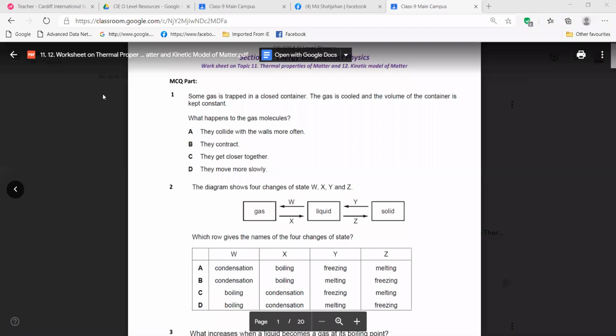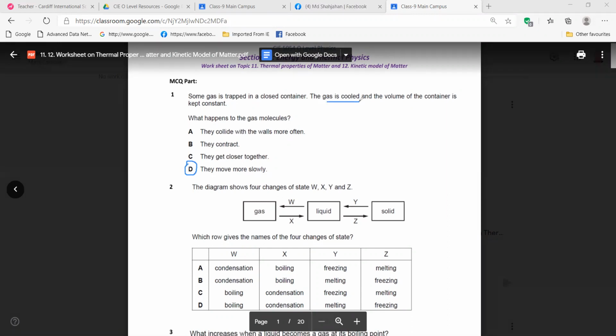You see, one thing you should do: take notes in your copy. Here the answer is D. They move more slowly. Why, sir? I also said D. It is cooled, right?